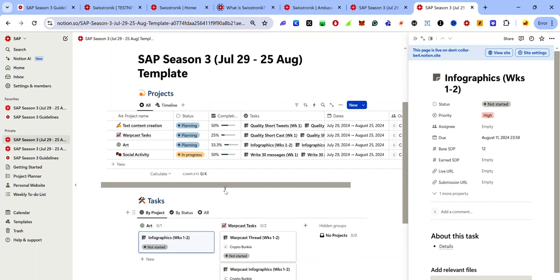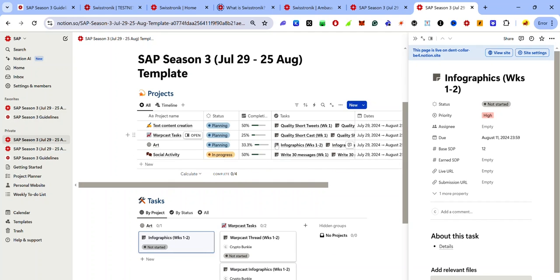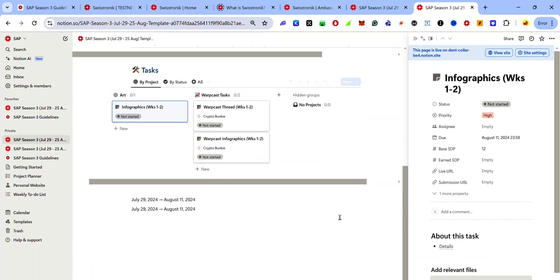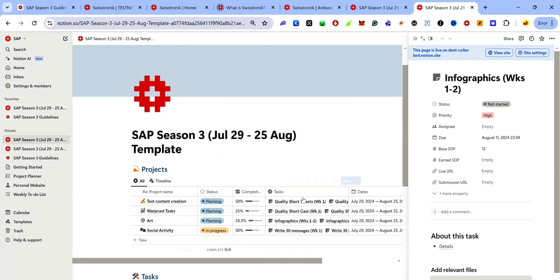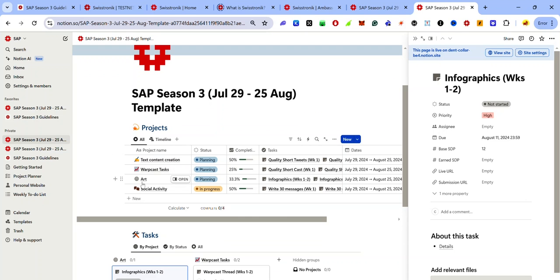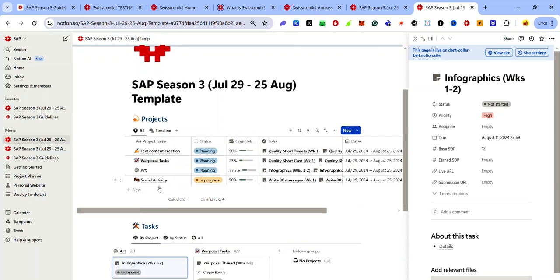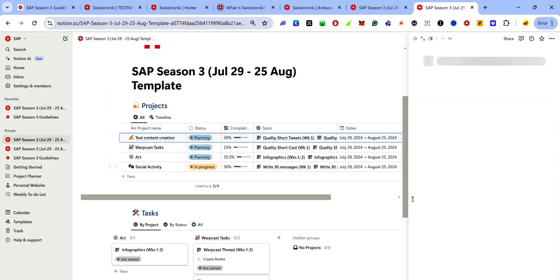So you have to edit this template to your taste because it is populated with some of my tasks. For those tasks, you have to edit the details, information like the deadline, the live URL and the submission URL. You may have to edit that, but the bare bones of the template is what you can work with. You find the 4 projects: text content creation, webcast task, art and social activity. And if you open each of those projects, you will see the tasks that are available.